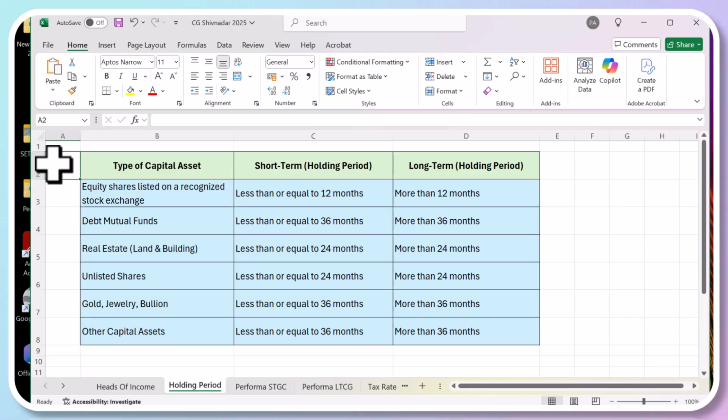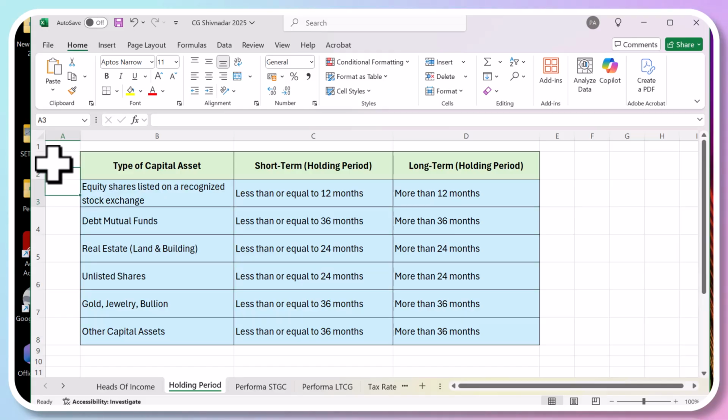The first is called the holding period. We are talking about income under the head capital gains. That means you buy shares, mutual funds, a building or a land, anything, jewelry, and you sell it. If you make a profit on that, it's called capital gains, and you have to pay tax under this head.